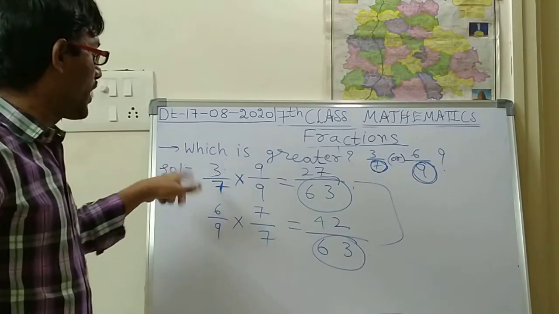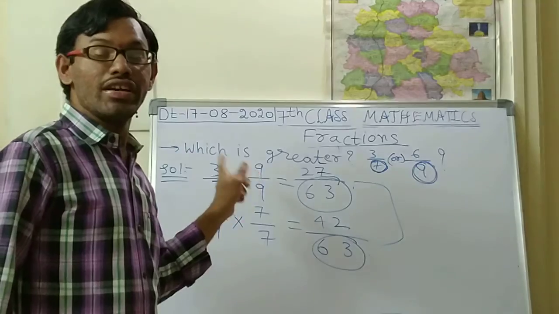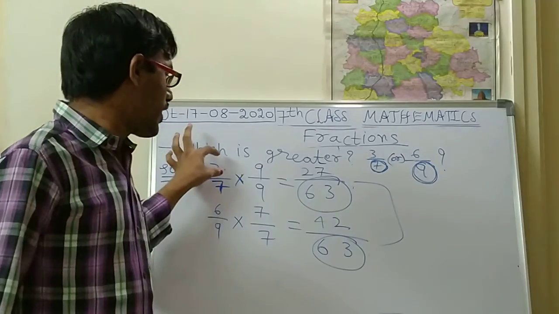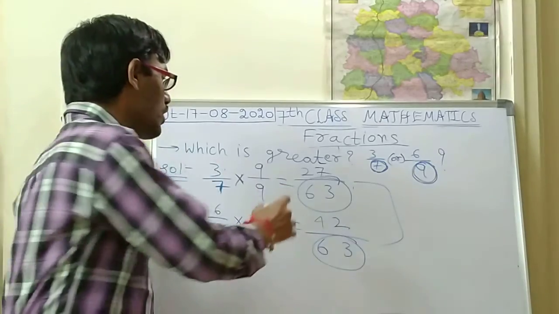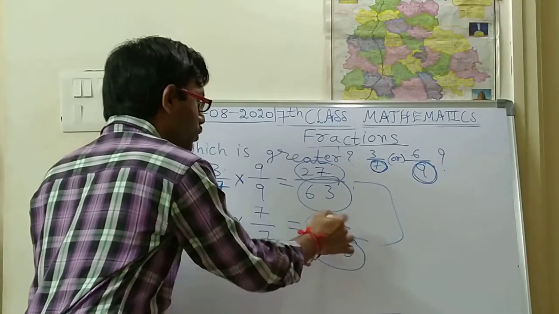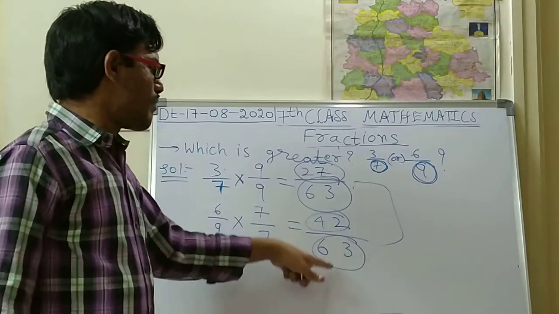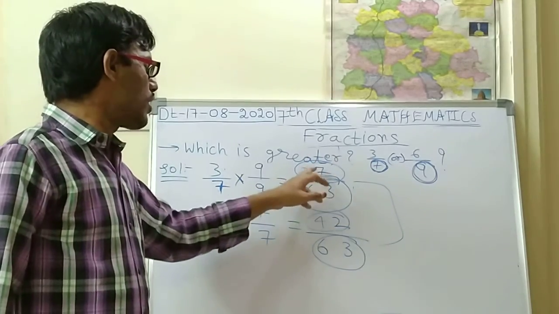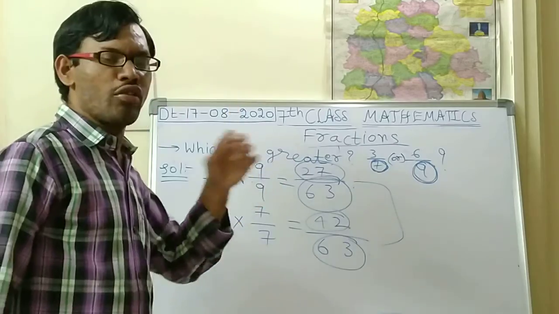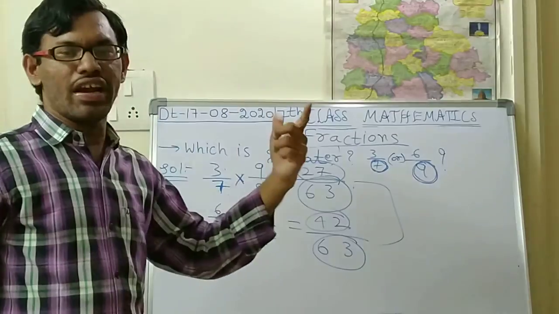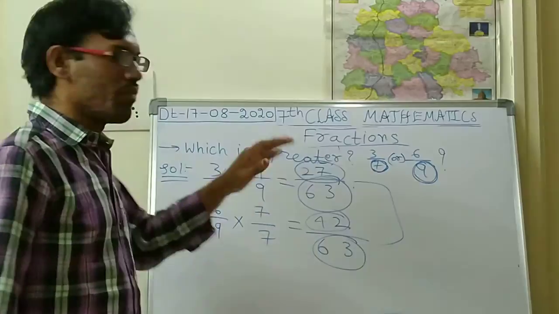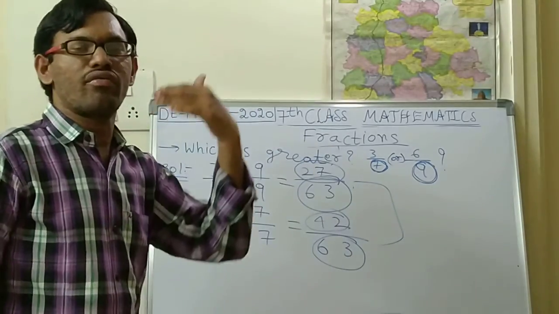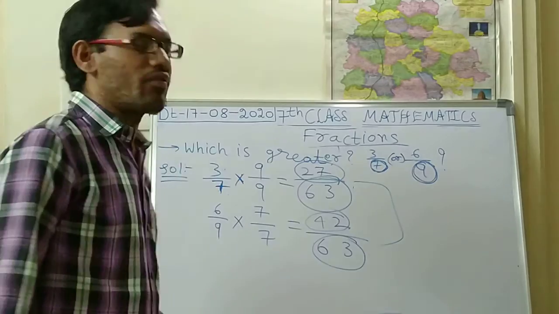So here we should check only the numerators. In this method the denominators will compulsorily be equal, so based on the numerators only we have to identify which is greater or which is smaller. This applies to proper fractions, improper fractions or mixed fractions.